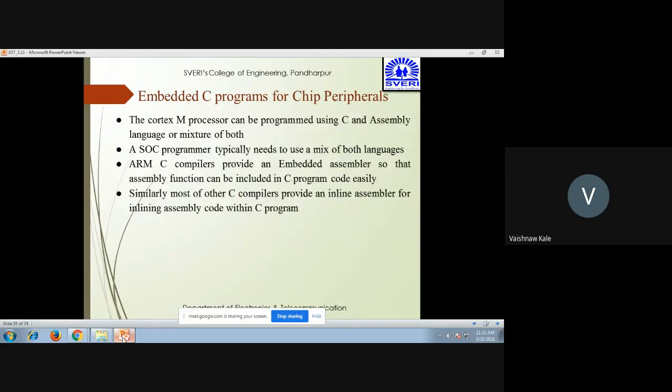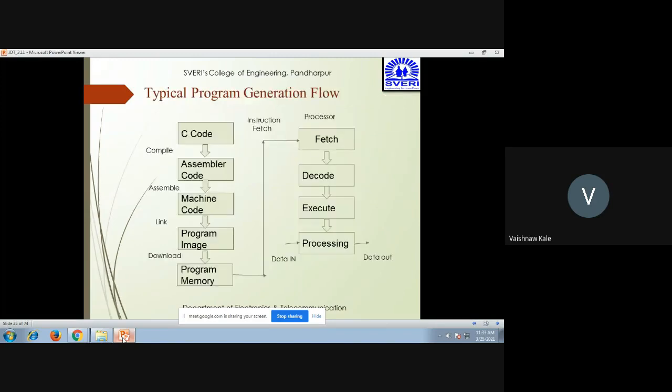Now, if we see embedded C programs for the chip peripherals, most Cortex M processor programmers use C and assembly language, or a mixture of both. Mostly system on chip uses a mixing of both assembly as well as C. The ARM C compiler provides an embedded assembler so that assembly functions can be included in C program code easily. Similarly, most other C compilers provide an inline assembler for inlining assembly code within a C program.